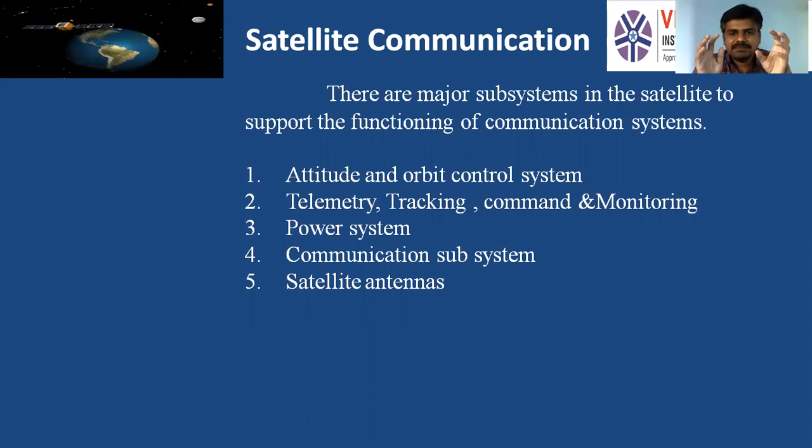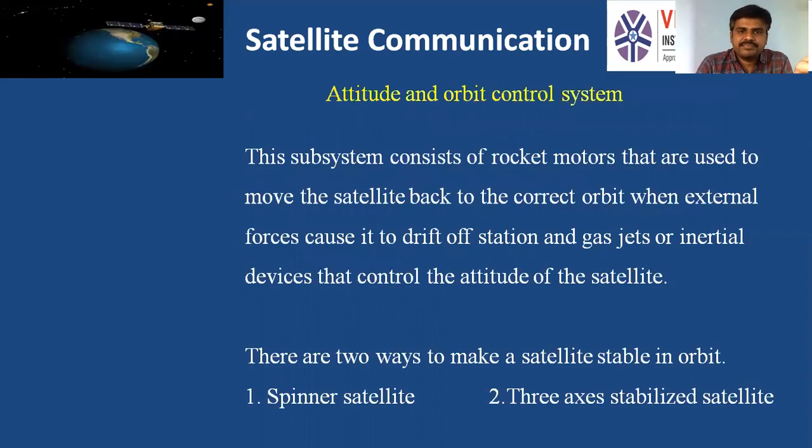The communication subsystem is the heart of the satellite. In order to perform the transmission and reception to and fro from the earth station, the communication subsystem is responsible. In order to support the communication subsystem, there are a few other subsystems like attitude and orbit control system, TTC and M, power system, and satellite antennas present on the satellite. First, today we'll try to know what is attitude and orbit control system.